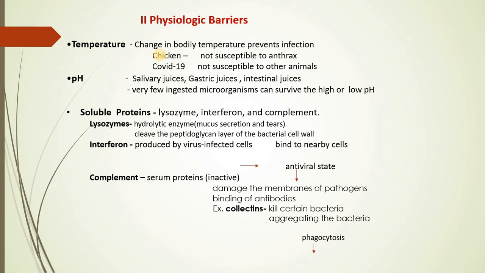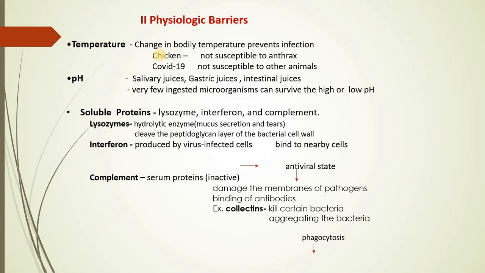The bodily temperature of chicken as well as Algerian sheep is very high. Probably that prevents these organisms from getting infected by anthrax. It means that if the optimum bodily temperature is high or low, it will not allow infection even if the pathogens are exposed into the body.